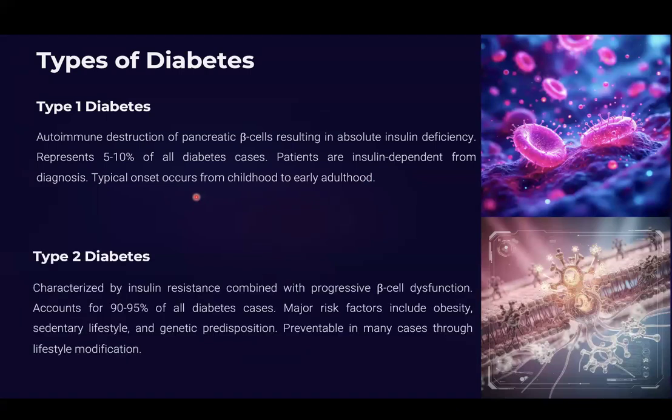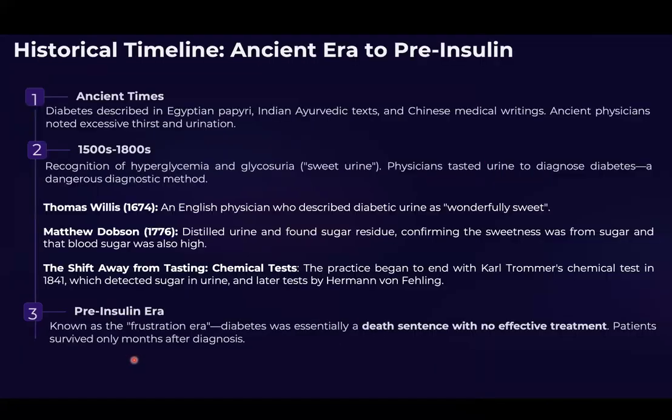Type 2 diabetes is characterized by insulin resistance combined with progressive beta cell dysfunction. It accounts for 90 to 95% of all diabetic cases. The risks include obesity, sedentary lifestyle, and genetic predisposition. This is preventable in many cases through lifestyle and diet modification.